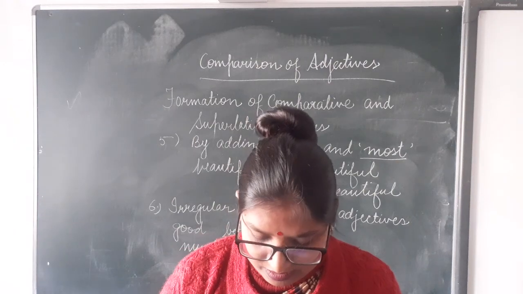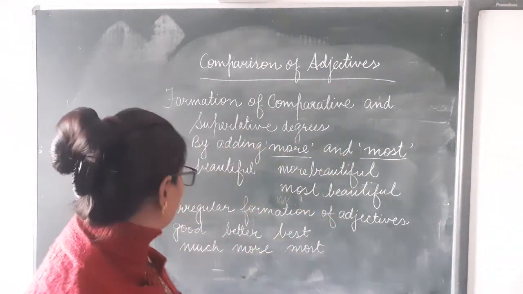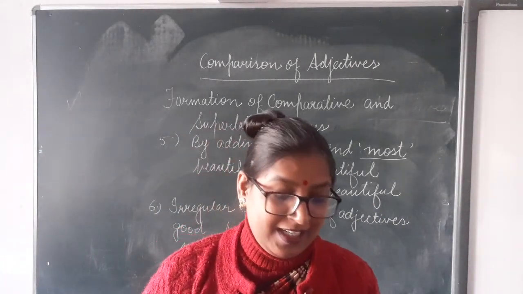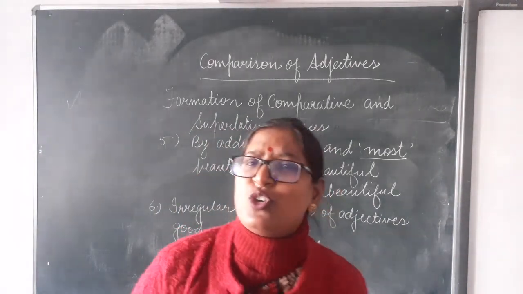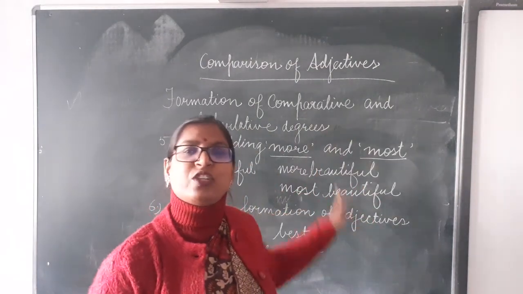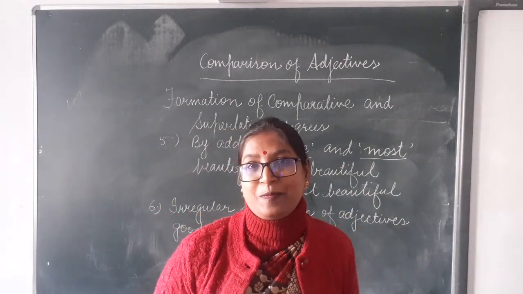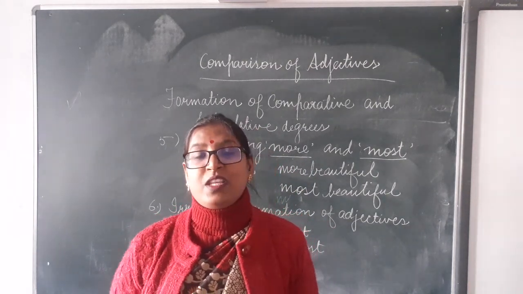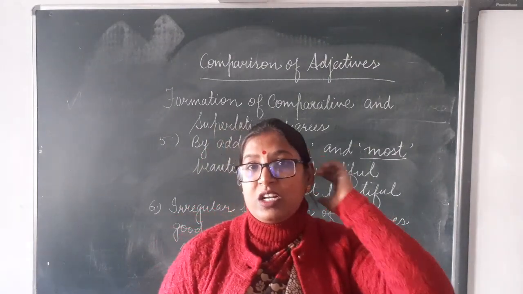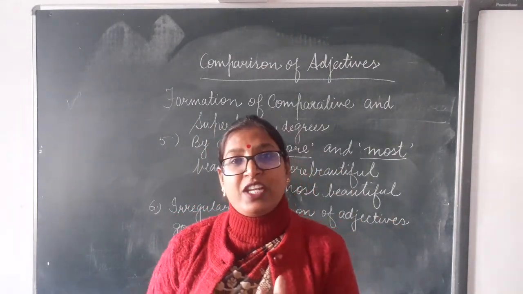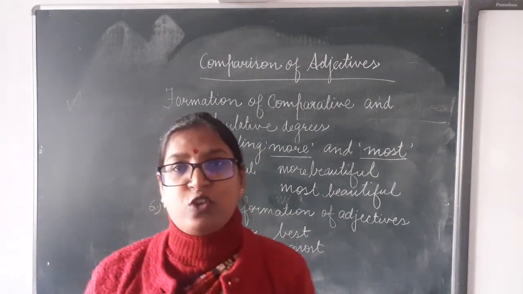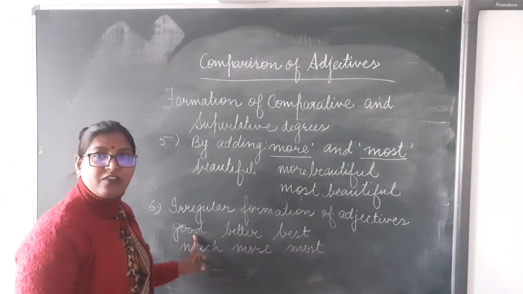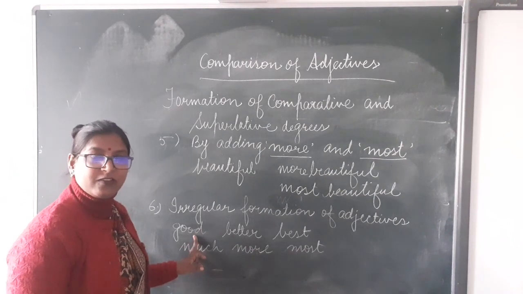Clear? And dear children, the next rule is irregular formation of adjectives. In some of the words we do not follow any of the rules which we have studied so far. We do not add anything with them. What we do, the whole word is changed in their comparative and superlative forms. Okay, let's see the example. Good. Good is a positive degree of an adjective.